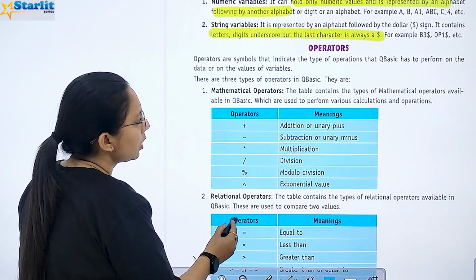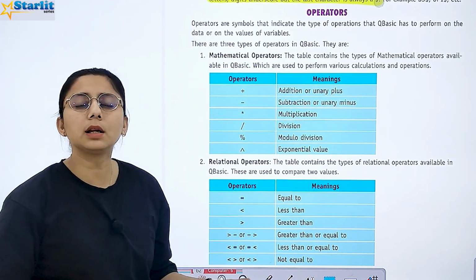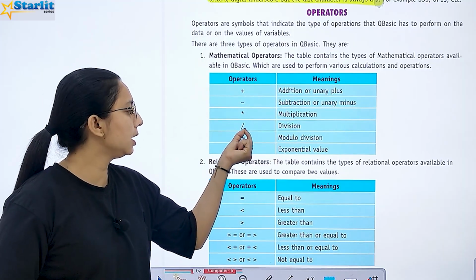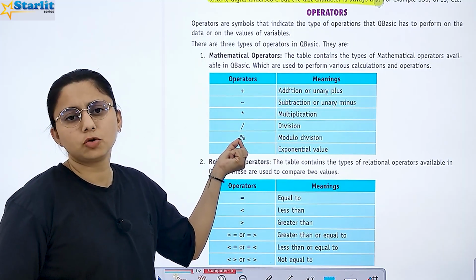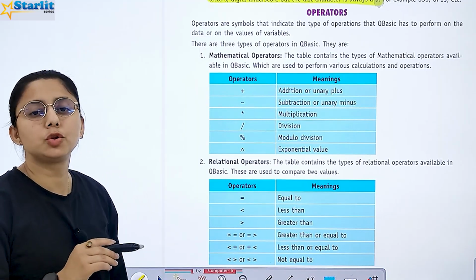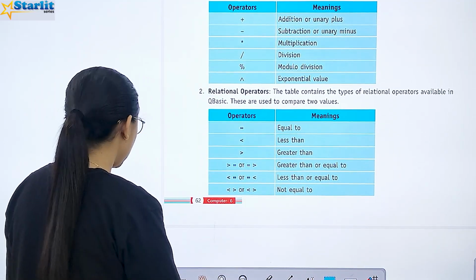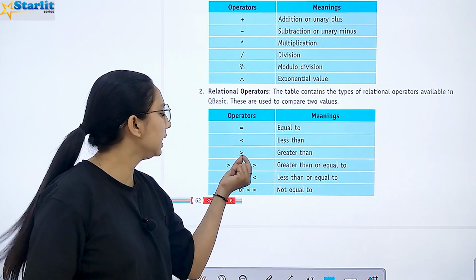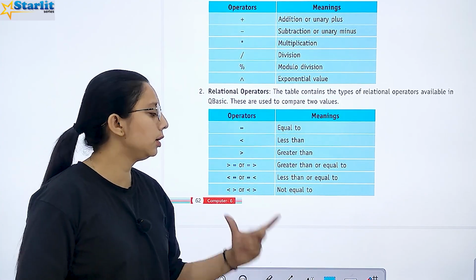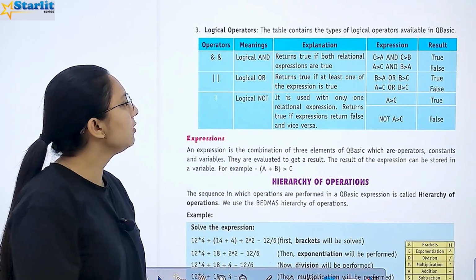Now, what are operators? ये symbols होते हैं जो आपके types of operations को बताते हैं. Right? Like we have mathematical operators, जिसमें आपका addition, subtraction, multiplication, division, modulo divisor. इसको हम percentage भी बोलते हैं and exponential value, जैसे आपकी 2 की power 2. Relational operators क्या होते हैं? Like we have equal to, less than, greater than or equal to, less than or equal to, or not equal to. These are some relational operators.